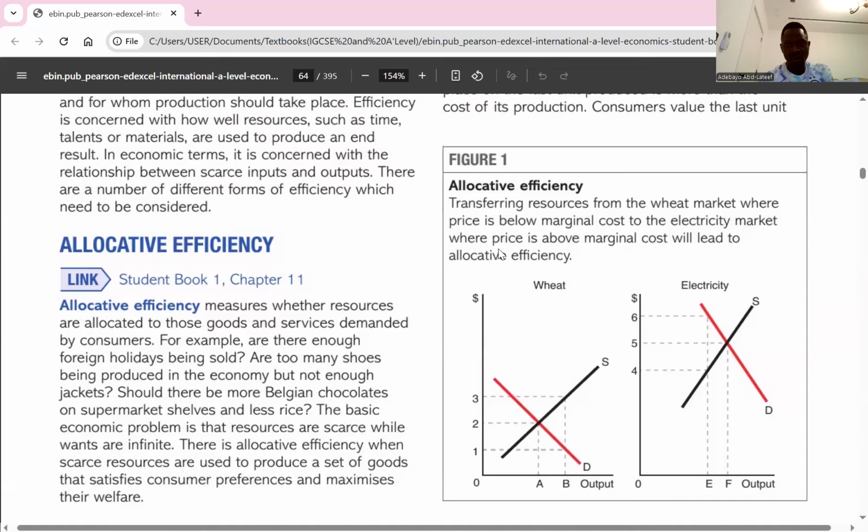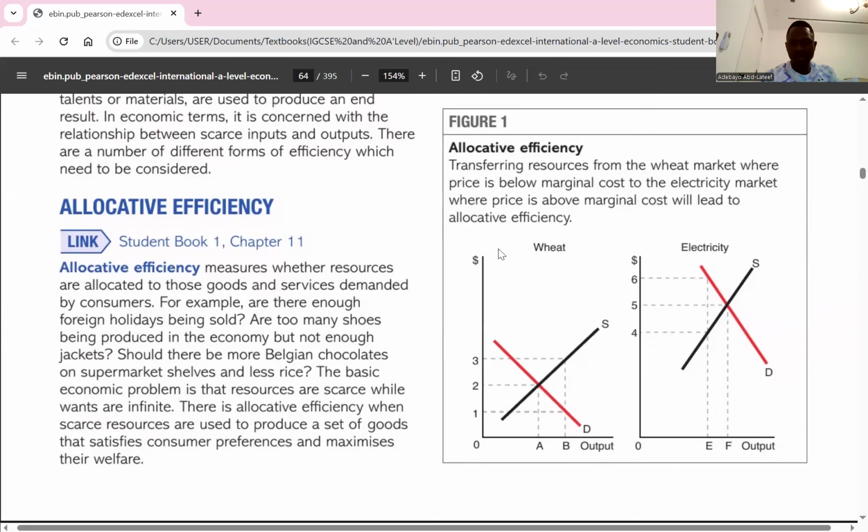We have it even on here, figure 1 here. Look at figure 1, for the wheat, the cost of producing is higher than what firms are willing to pay. So that is for wheat. So let's go to electricity where there is allocative efficiency. The cost of producing electricity here is 4. Consumers are willing to pay 6. But producing an extra unit from that is producing at OE. Producing at OE means there's still allocative inefficiency because they are under consuming electricity.